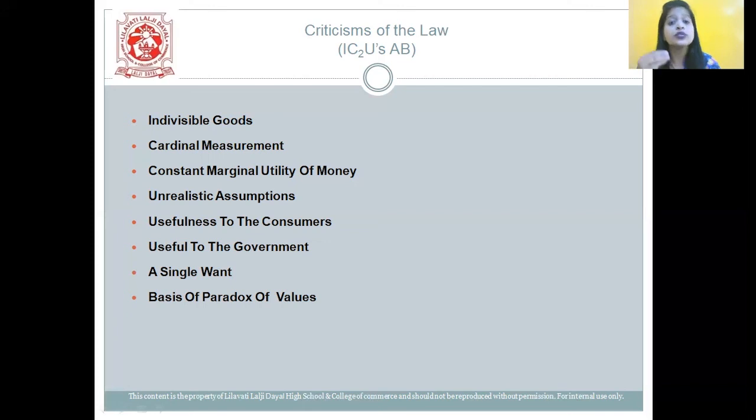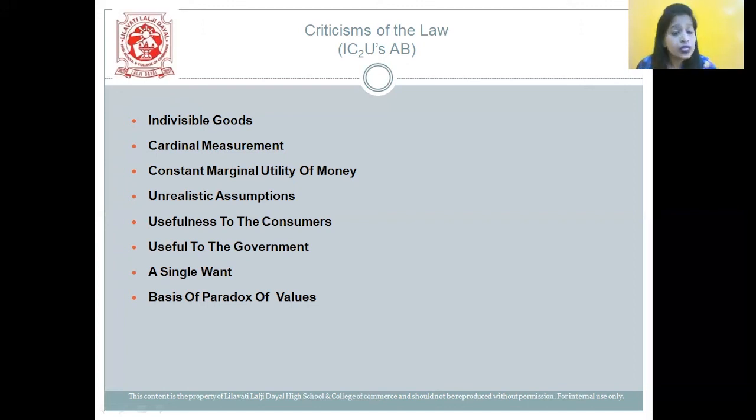Next one is constant marginal utility of money. Here, students, the critics argue that the MU of money differs from person to person. Next one is unrealistic assumptions. The law depends upon unrealistic assumptions like homogeneity, continuity, constancy. Then next we have usefulness to the consumers. This law is not useful to the consumers, because consumers' needs differ from time to time. Then it is useful to the government. This law is useful to the government.